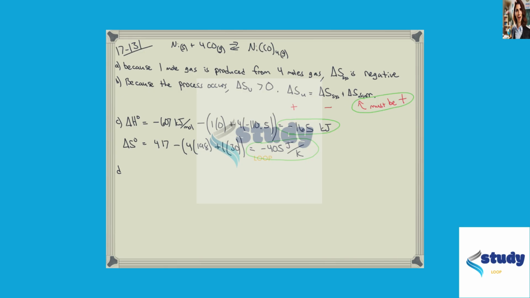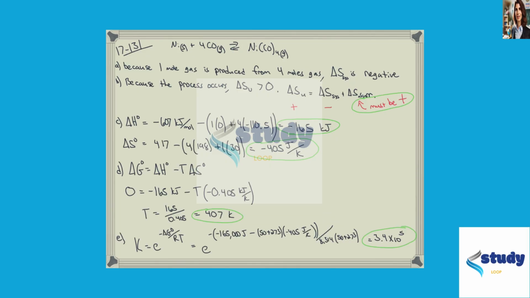For part D, it wants you to calculate the temperature at which delta G standard for the reaction is 0. To do this, we recognize that delta G is equal to delta H minus T delta S, and we want to figure out the temperature at which this is 0. So we plug in 0, our delta H value, and our delta S value.